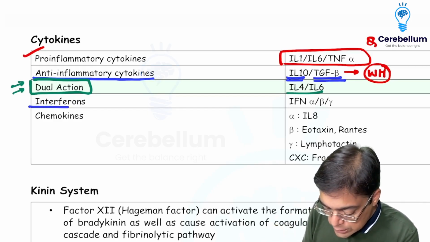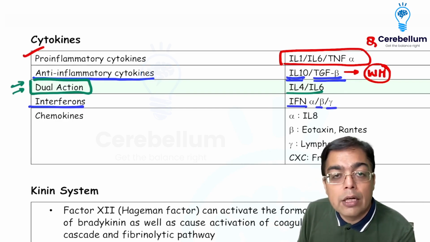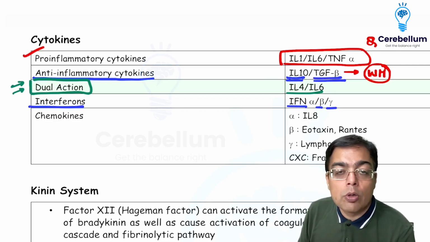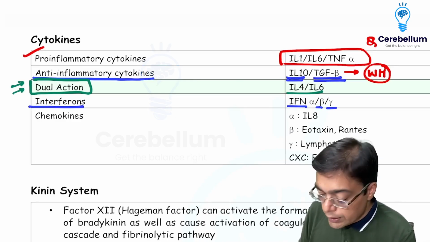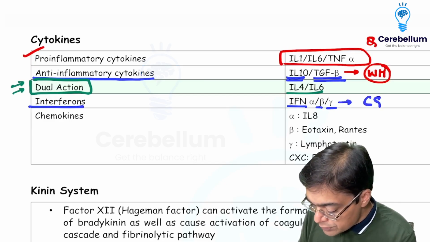So far as the interferons are concerned, interferon alpha, beta, and gamma are what we are talking about over here. Interferon alpha is the one which has antiviral activity. Interferon beta has immunomodulatory activity, so it is useful in the treatment of a patient having multiple sclerosis. Interferon gamma is what is going to be required for the treatment of a condition that is given the name of chronic granulomatous disease.